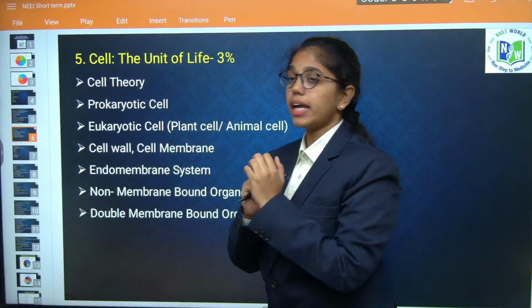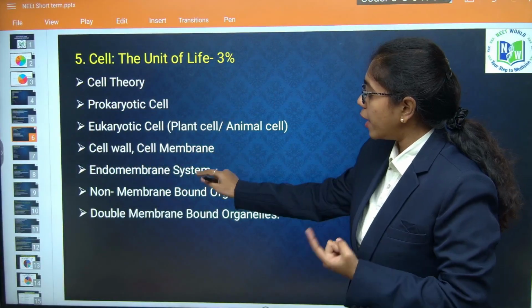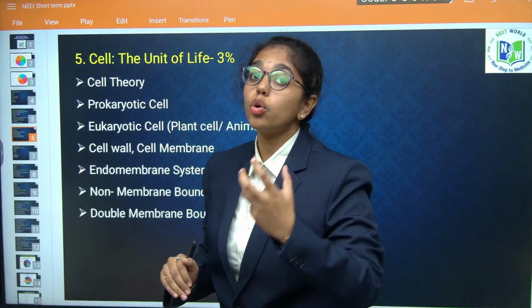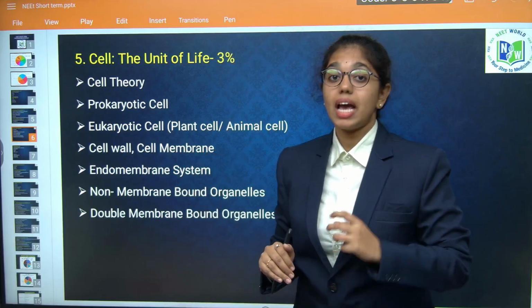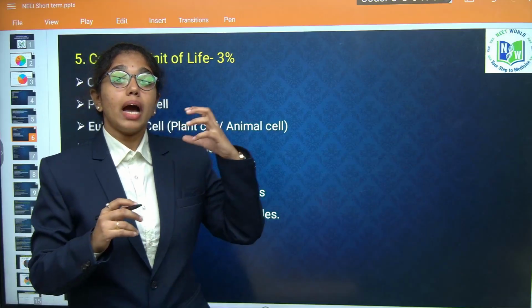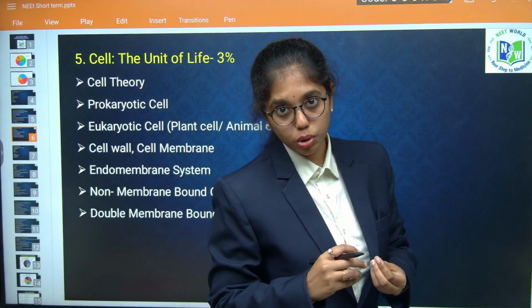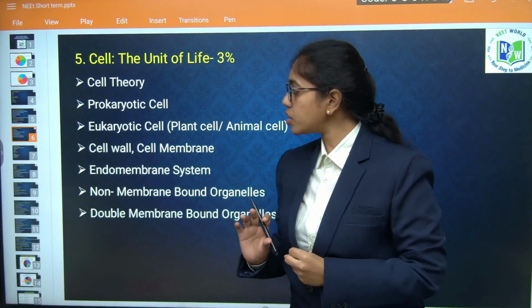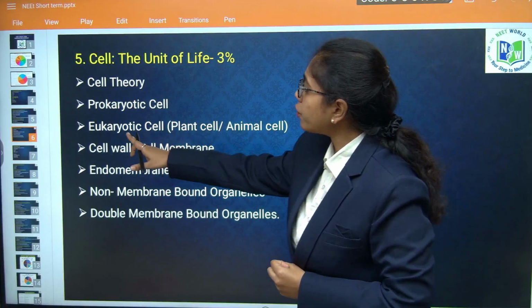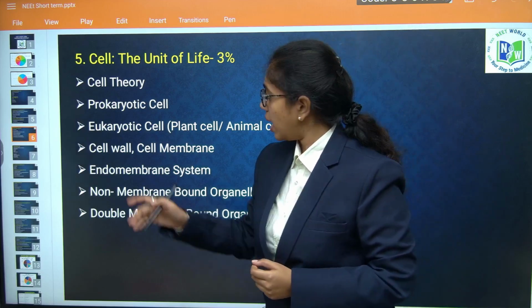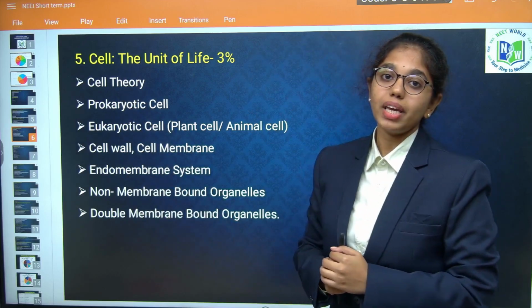This is the definite area of questions: the endomembrane system, and from double membrane bound organelles it is the nucleus. Most of the times match the following type questions are asked, like about different shapes of the chromosomes, where the centromere is located among the shapes of the chromosome. You also have to focus on the cell membrane, plasma membrane, fluid mosaic model, and these are the topics to be highlighted.